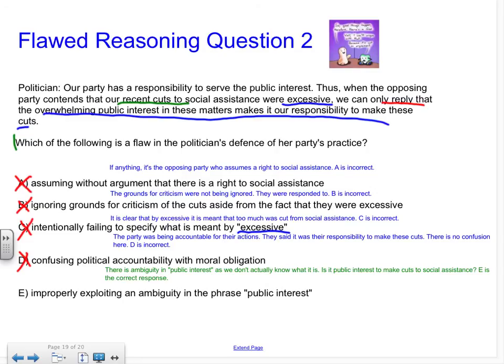Maybe for the rich it is because they'll have lower taxes, but for the poor it wouldn't be because they would lose the essential services that they desperately need and can't afford without tax funding. So E is a correct response. And we're going to circle that in green with the check mark. So to summarize, E was a correct response for Flawed Reasoning question 2.